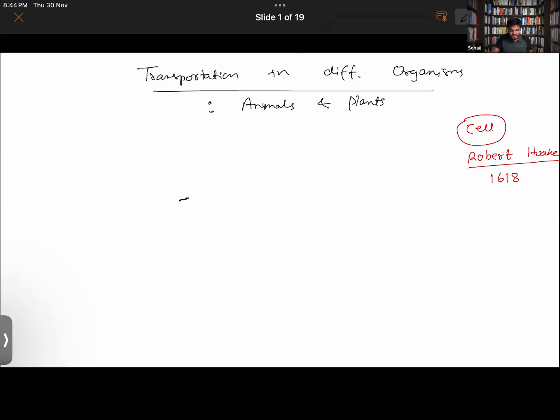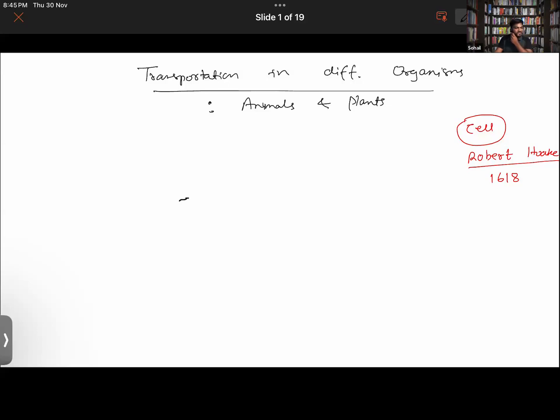So we are basically discussing here that whether it's the plants or the animals, they all need to transport different types of materials in their body, and for the transport there has to be a transportation system also. In their cells, they also transport the carbon dioxide, no?